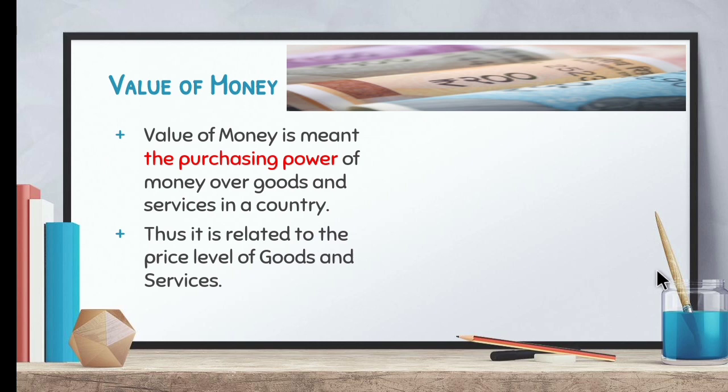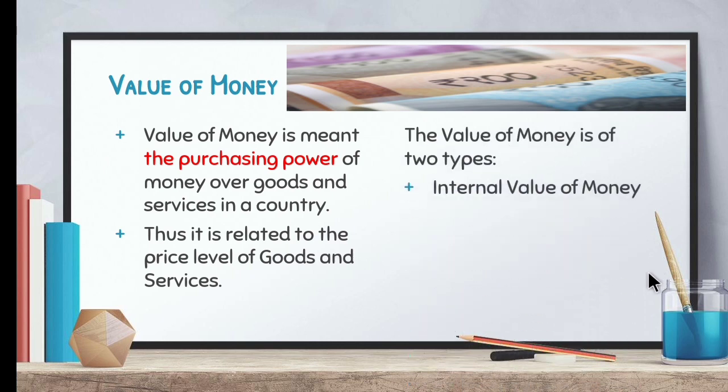Now let's see the 2 types of value of money. First one is internal value of money and second one is external value of money. So there are 2 types. One is internal, other one is external. So children, again I will repeat. The value of money means purchasing power over the products. You can know the value of money when you go to a shop and you buy a certain product.